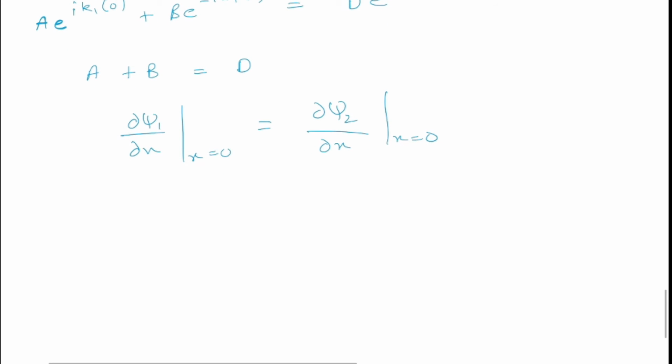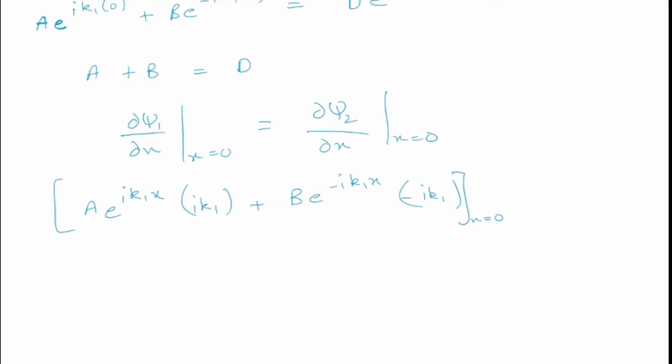So now we have to solve this thing. This will be A e^(i k1 x) plus B e^(-i k1 x), this thing at x equal to 0 equal to D e^(-k2 x) at x equal to 0.